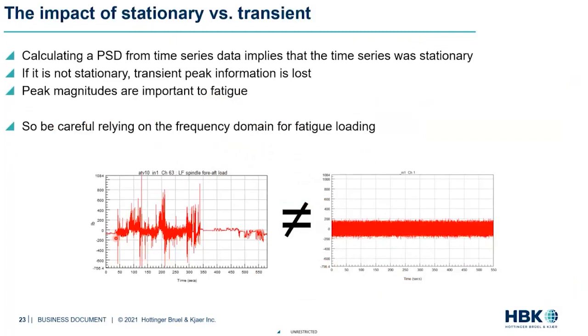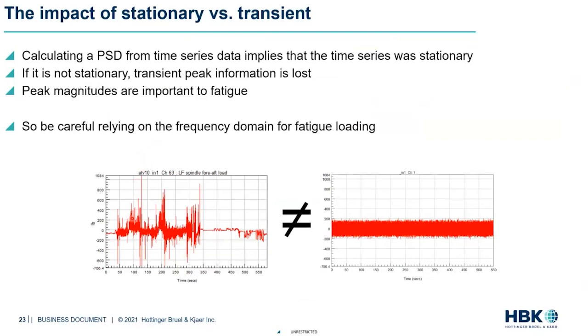So basically the summary is, when we are looking at PSD, we imply that the time series signal is random, Gaussian, and stationary. It's important to check these boxes to understand whether a particular time series signal will make a good candidate for a PSD, so that we can take the frequency domain route and do those calculations. If they are not stationary, there's a good chance we might lose out on the peak information and amplitudes, which is very important for fatigue, because we know stress range is what drives fatigue. So if we don't capture the range correctly, we don't get the life and damage.